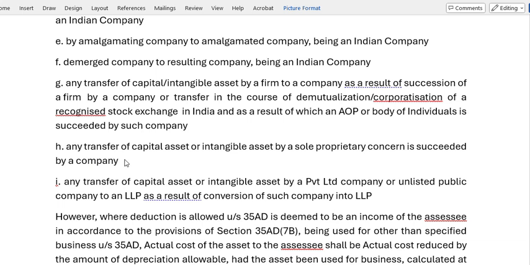Now, any transfer of a capital asset or intangible asset by a sole proprietary concern succeeded by a company, in that case also we can consider the cost as nil.